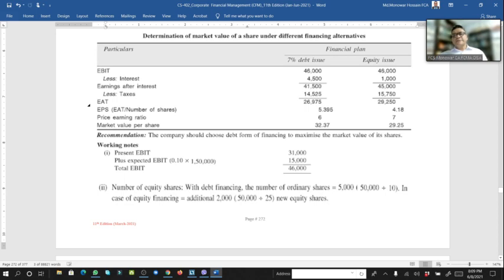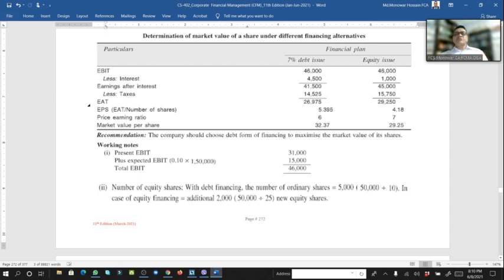And here we have to divide by 7,000 shares, because 5,000 are existing and another 2,000 for investing 50,000 taka. So here if we divide 29,250 by the number of shares 7,000, then we will get EPS 4 taka 18.